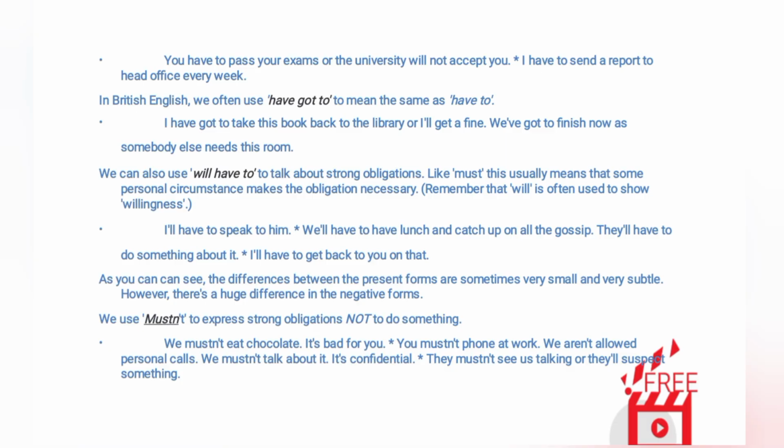As you can see, the differences between the present forms are sometimes very small and very subtle. However, there's a huge difference in the negative forms. We use mustn't to express strong obligations not to do something. Examples: We mustn't eat chocolate. It's bad for you. You mustn't phone at work. We aren't allowed personal calls. We mustn't talk about it. It's confidential. They mustn't see us talking or they'll suspect something.